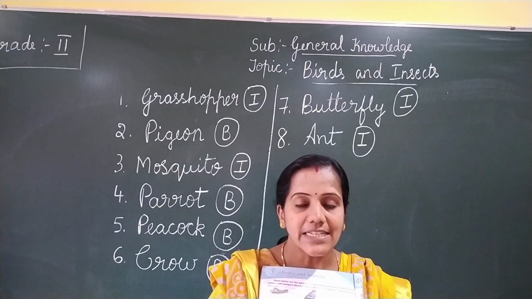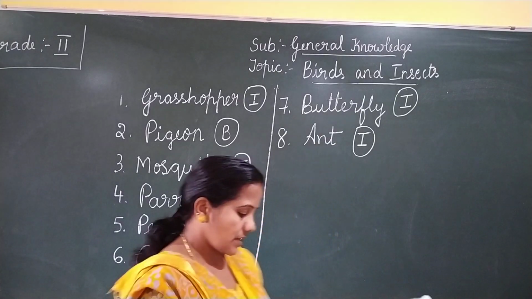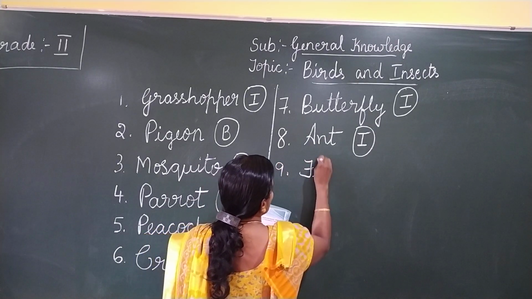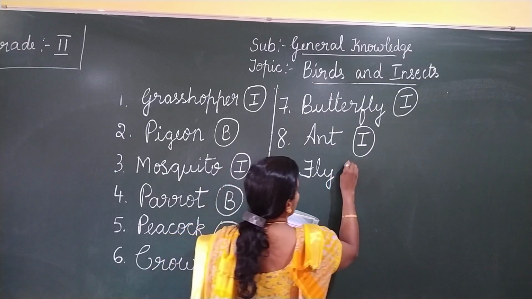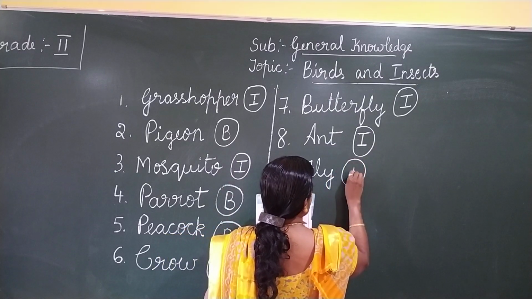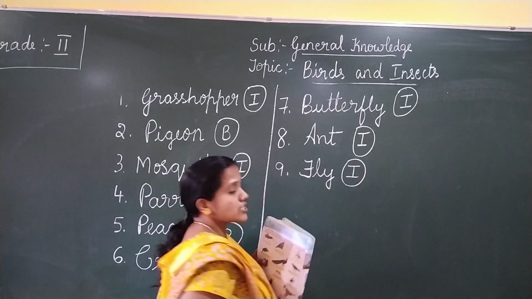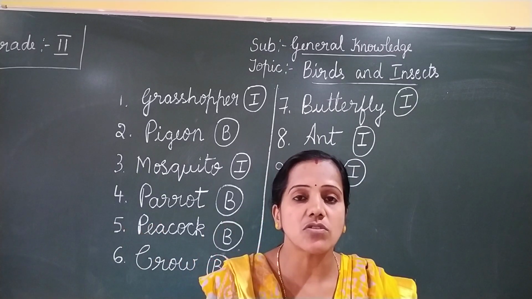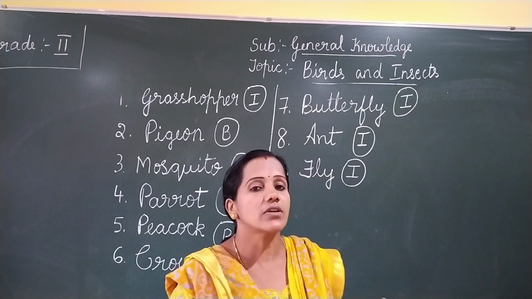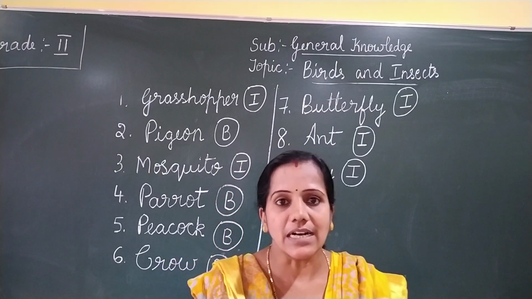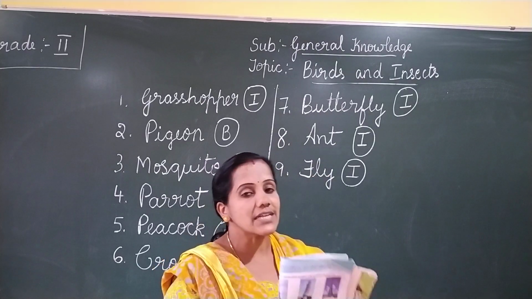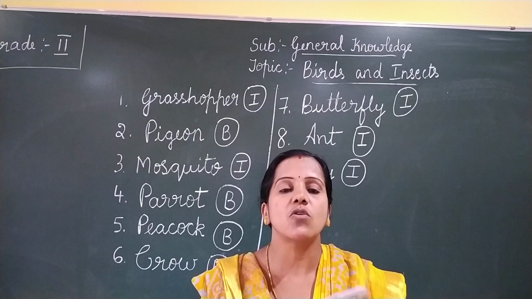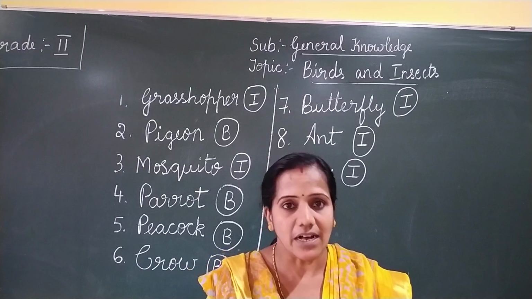So what is this? It is a fly. So what do we call this as? It's a fly. Okay, so you might have seen this at your home also. It will be flying around. Okay, so this is an insect. It might be dangerous also when it sits on the food. Okay, it will sit on the other things also. When it sits on the food, it will cause food poison. Okay, so always the food should be covered. So these types of flies will come and sit on the food and cause food poison. So it is very dangerous. So always you should keep your food covered.